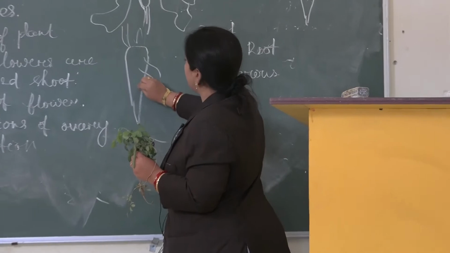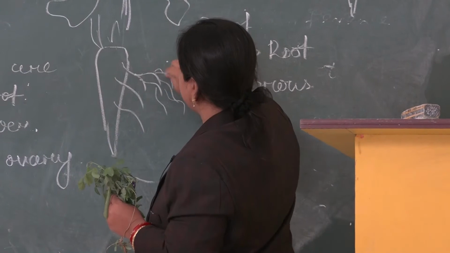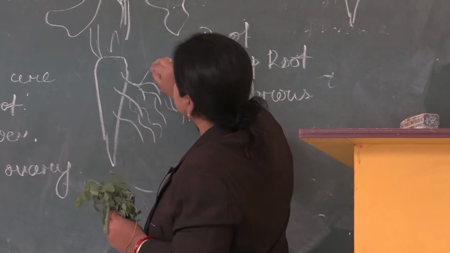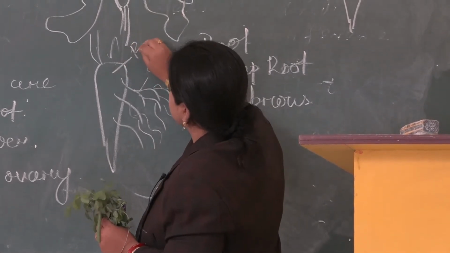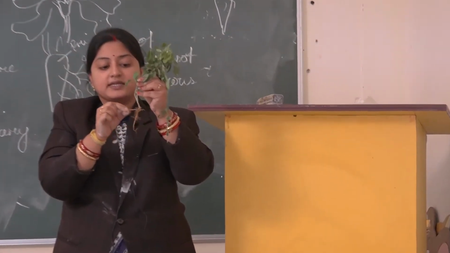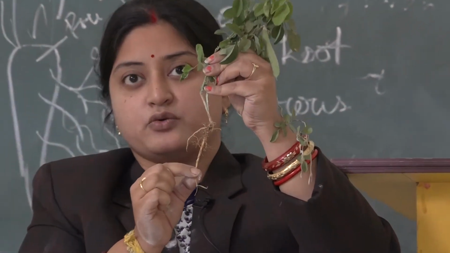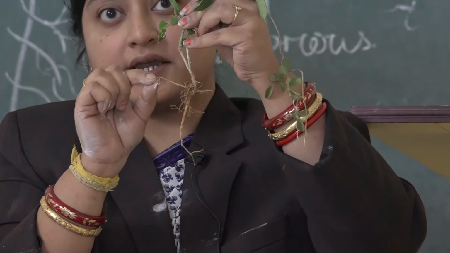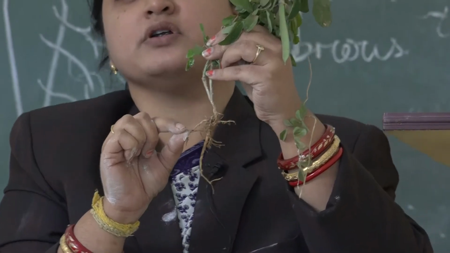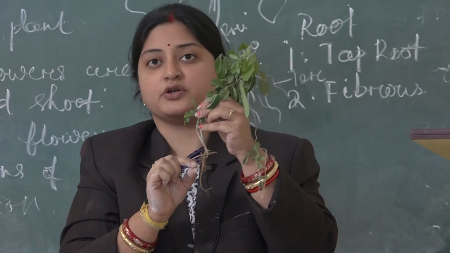From this, small roots emerge, and from them, other small fiber-like projections emerge. The root arising from the primary root is the secondary root, and those arising from the secondary root are known as tertiary roots. So in this plant you can observe that this is your taproot system, this is the primary root, this is the secondary root, and the small fiber-like projections are known as tertiary roots.